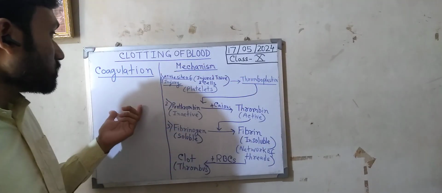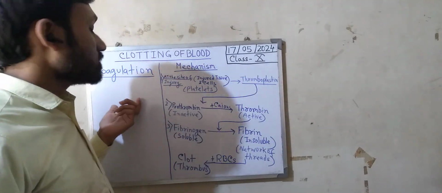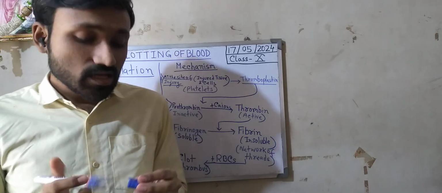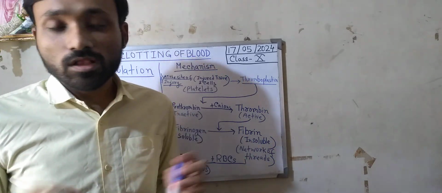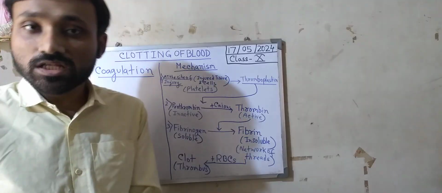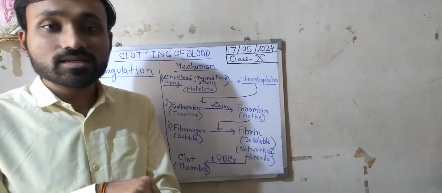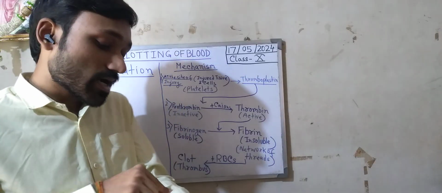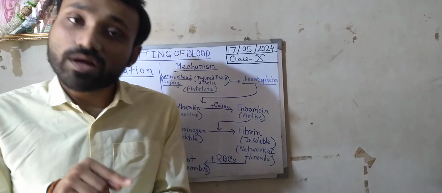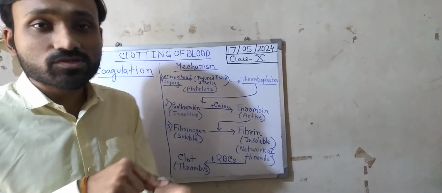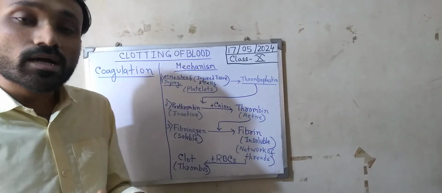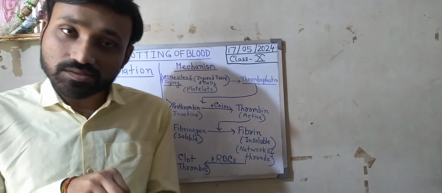Now what does this mean? Clotting of blood means, when there is any injury, I hope we all have observed, when there is any injury in our body, at that site of injury the tissue and cells get damaged and the blood vessel there also gets ruptured. Due to this rupture or damage of the blood vessels, blood comes out. That means bleeding takes place.